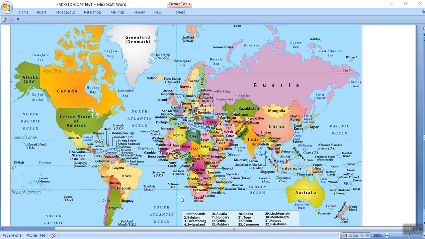Then desert is found in America. The Nevada Desert is in America. Desert is also found in Spain. China's famous Gobi Desert. Mongolia also has desert. There is one famous desert between Pakistan and India. In India there is the Rajasthan desert, and one desert is between Iran and Pakistan, called the Balochistan Desert, or in Iran it is called Sistan. Fine.